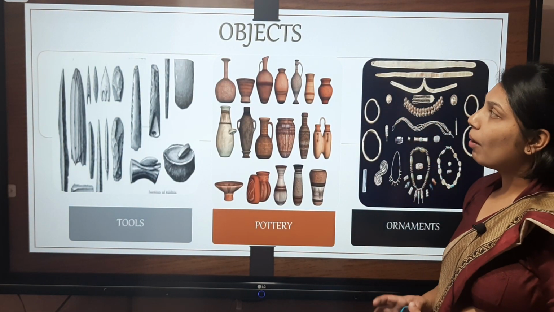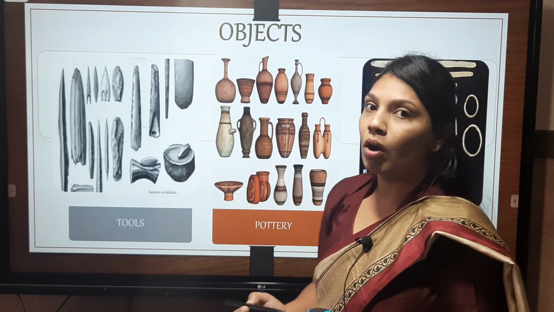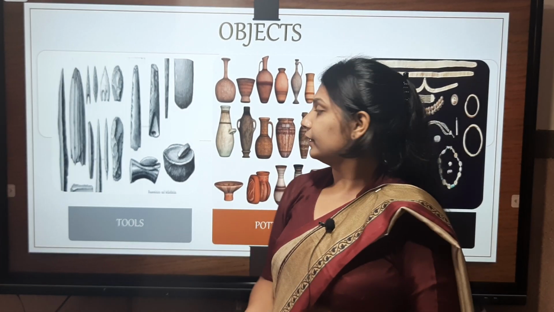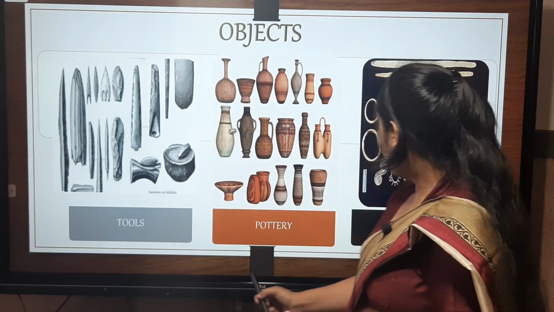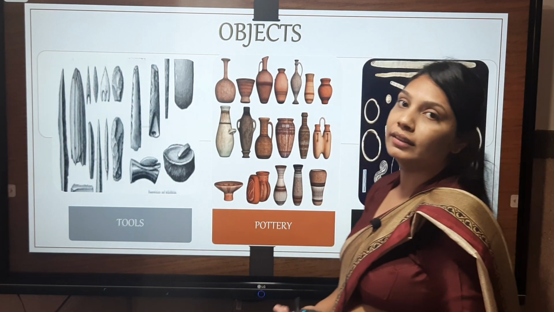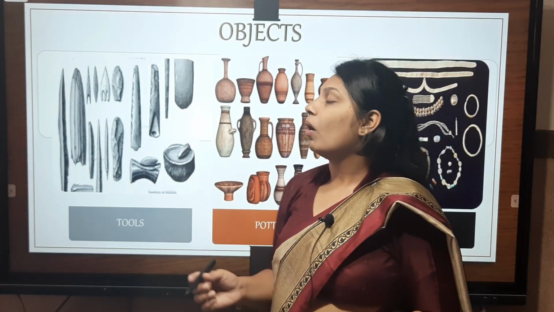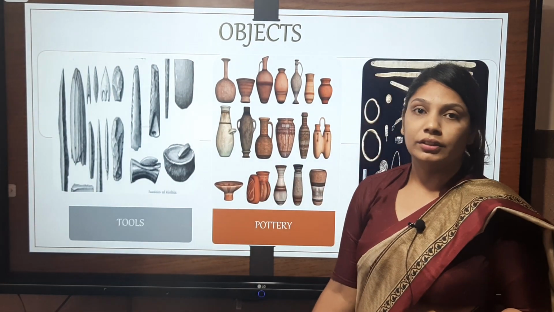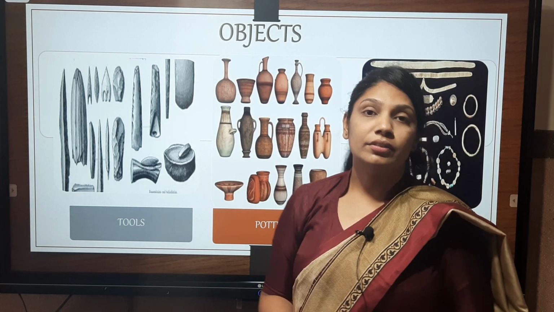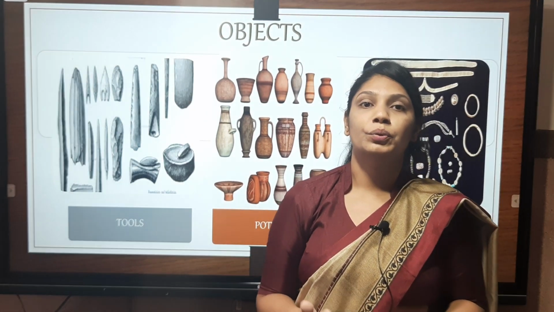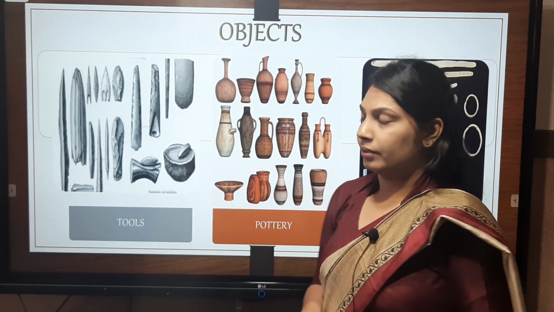Now, we will talk about objects. There are various objects which are related to the early historic periods. They are tools, pottery, ornaments and many other things, jewelry, paintings, sculptures. These are all related to archaeological sources. They provide us valuable information, and they help the historians to reconstruct the past.